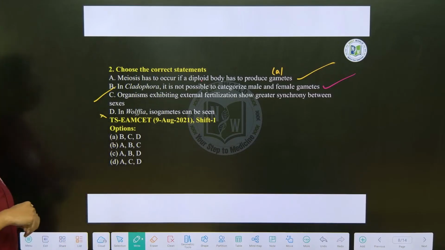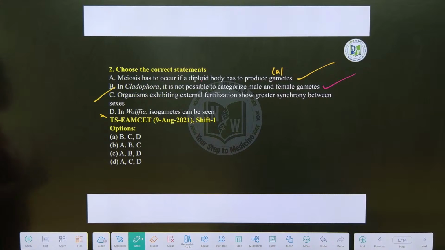So here what will be the right answer? Just look into that and answer, ma.